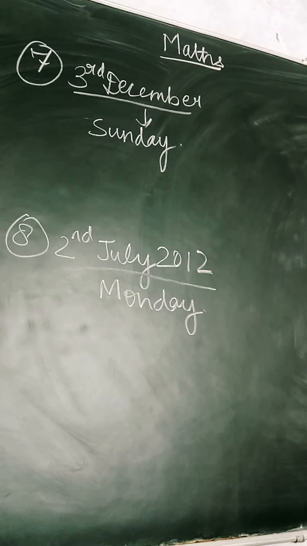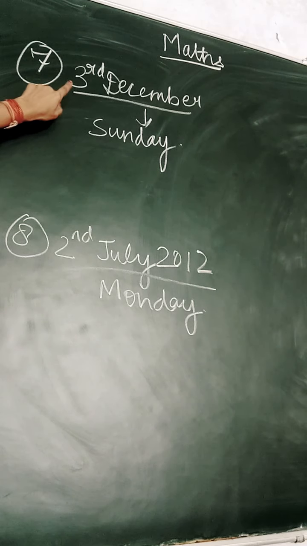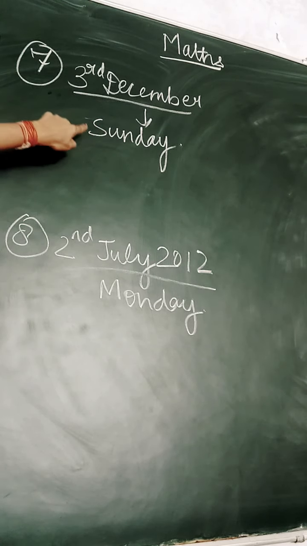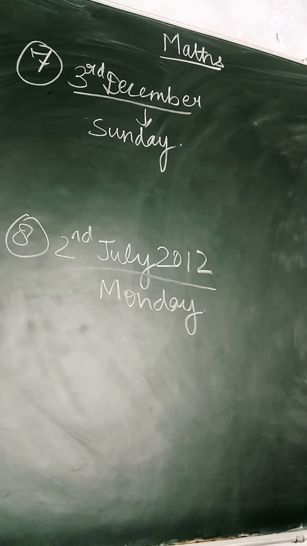In a certain year on 3rd December it was Sunday. On what other dates of that month does Sunday fall? In this question it is given that on 3rd of December in any year it is Sunday. It is asked that on what other dates in that particular month of December will the Sunday fall.